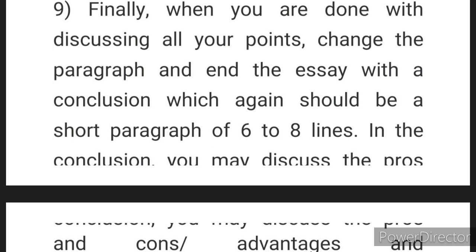So don't waste your time. 350 is the upper limit, 300 is the lower limit. You can write more than 350, there will be no deduction of marks, but you should not write less than 300, then there can be a deduction of marks.